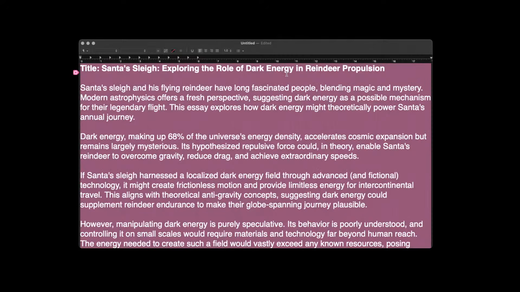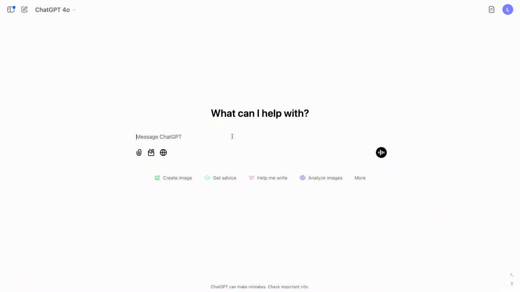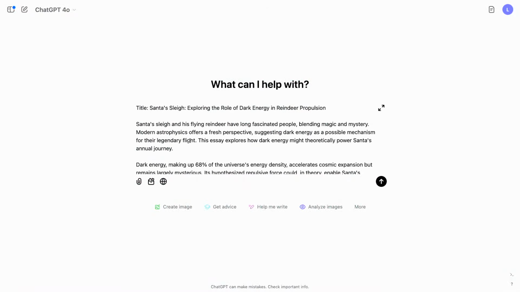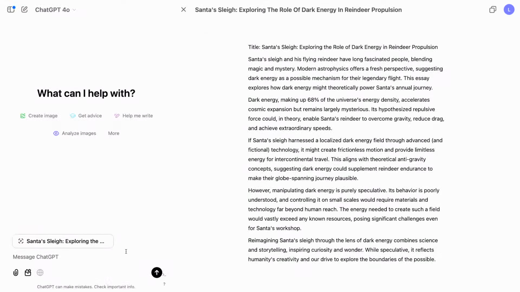I'm going to copy this from my text editor and paste it into the prompt area in ChatGPT. Because I've put in a substantial amount of text, we now have a new button in the upper right that says Open in Canvas. If I click this, the content from the prompt is put into the canvas, and this is the same editable surface that Lee was demonstrating.